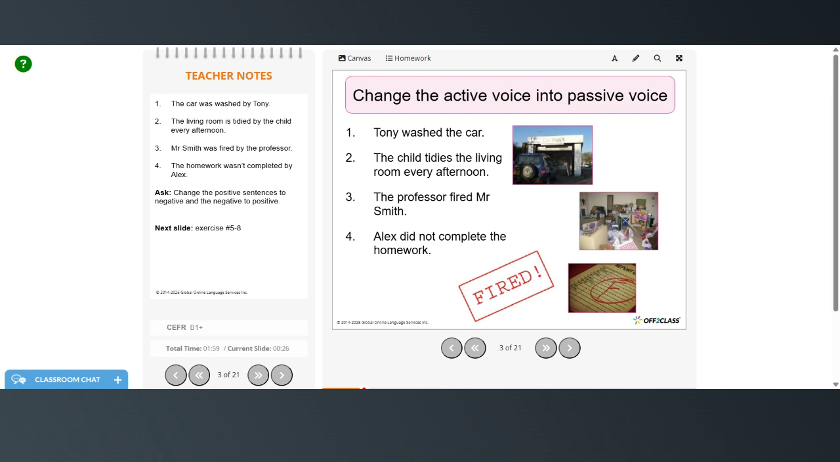The child tidies the living room every afternoon. The living room is tidied by the child every afternoon. The professor fired Mr. Smith becomes Mr. Smith was fired by the professor. And Alex did not complete the homework. The homework was not completed by Alex.